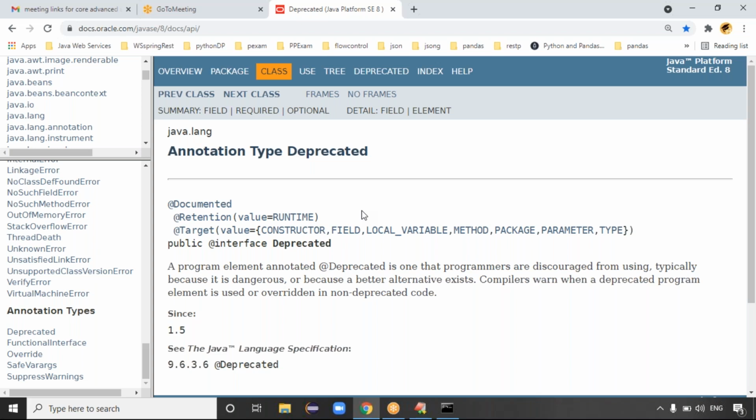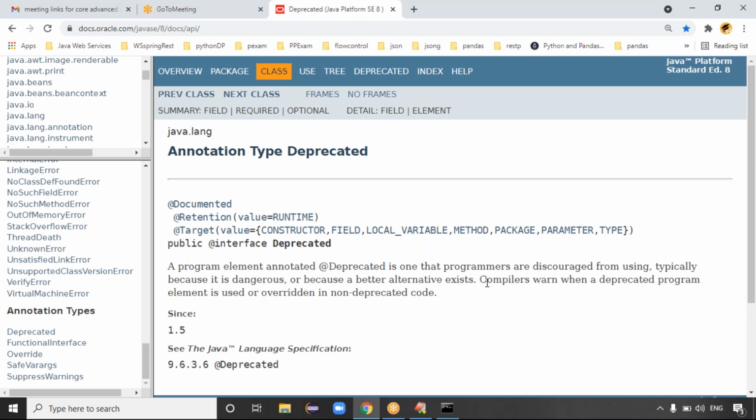It says that the annotated program element is deprecated, one that programmers are discouraged from using. Deprecated means the data is available but not useful, typically because it is dangerous or because a better alternative exists.